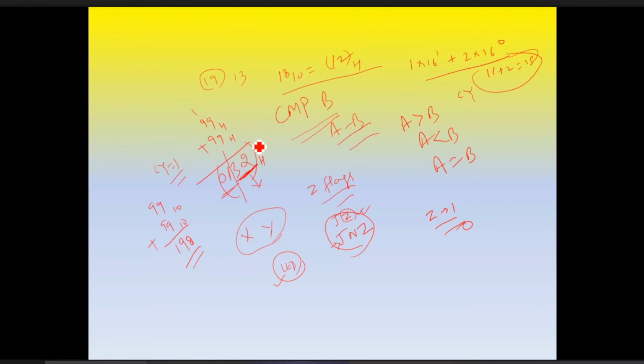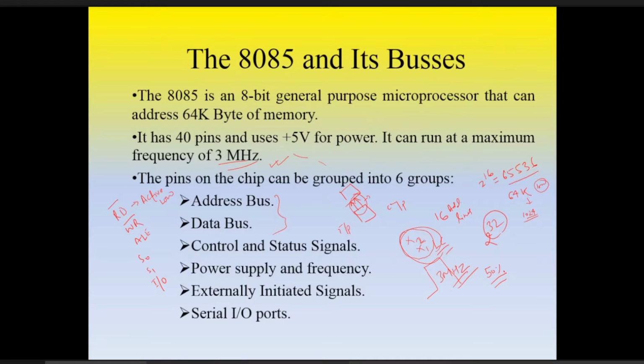No, sir. Okay, so we have different flags: sign flag, zero flag, auxiliary carry, parity, and carry flags. So we cannot take the value of individual flags, but we can perform operations on the value of each flag.